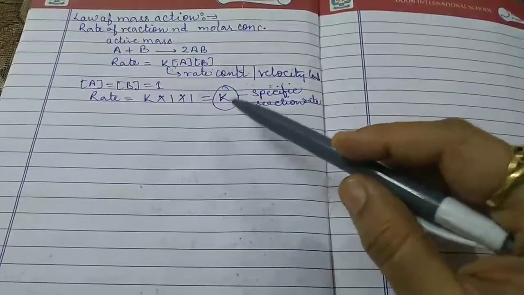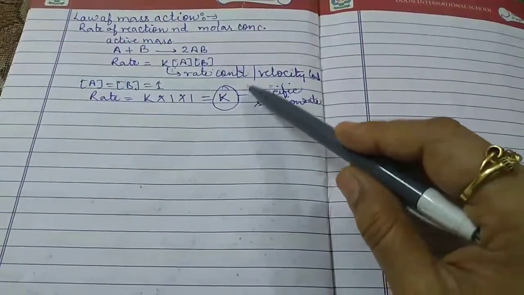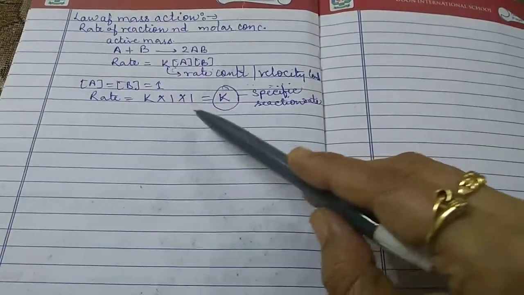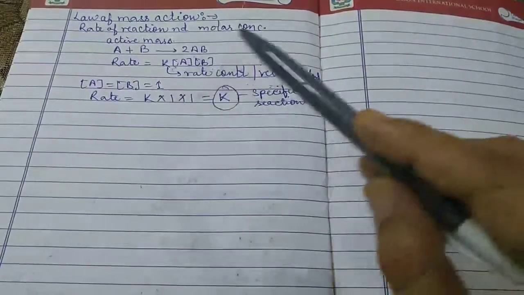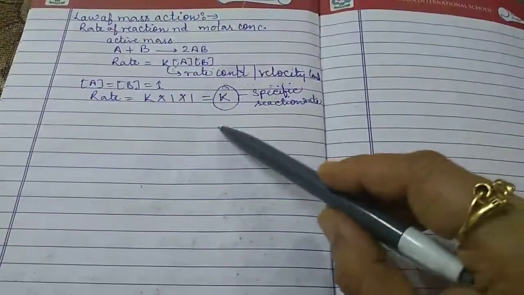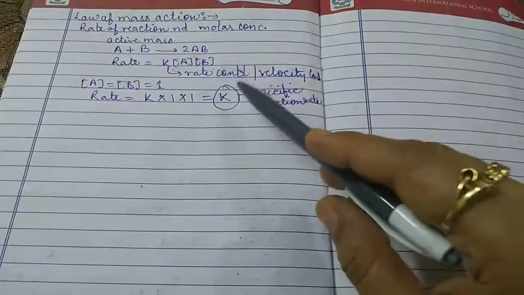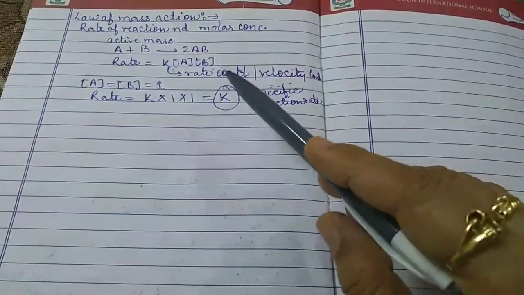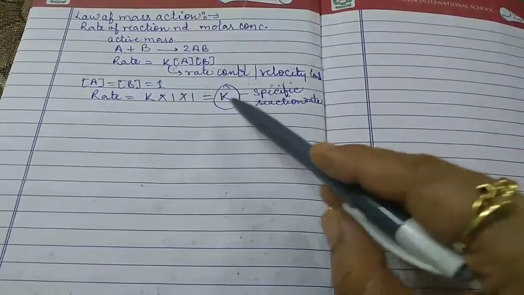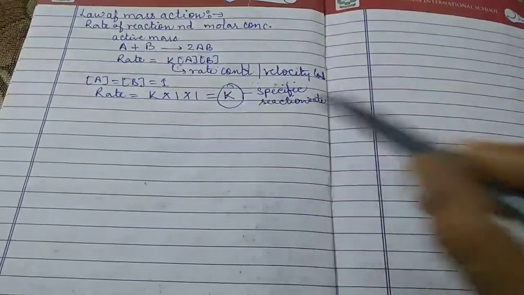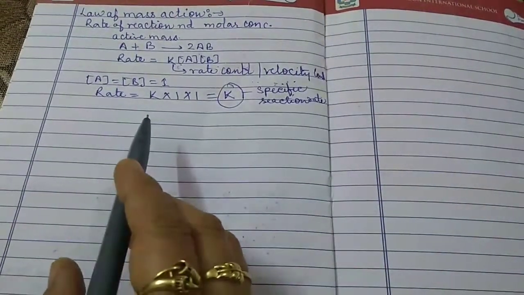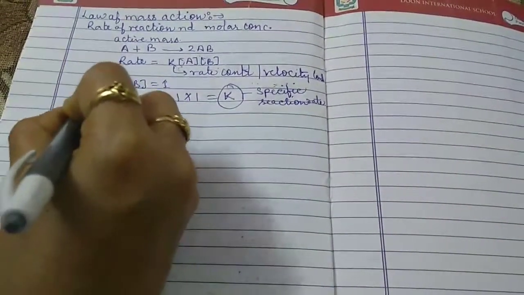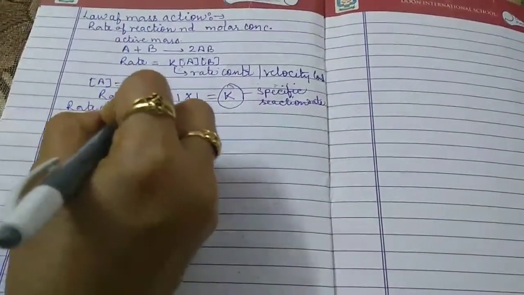Next, at a fixed temperature the value of K is constant and is the characteristic of a reaction. However, it changes with temperature. The value of K changes with temperature, and for a particular reaction the value of the rate constant is independent of the concentration.